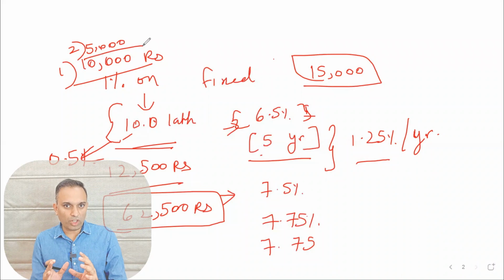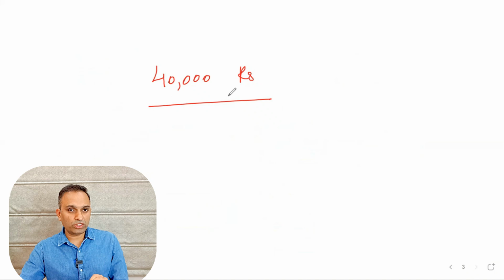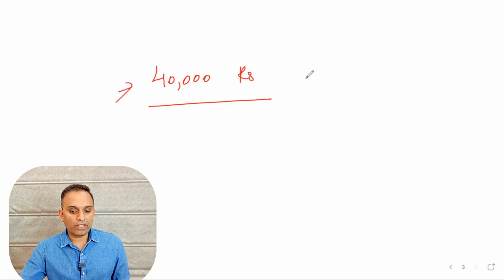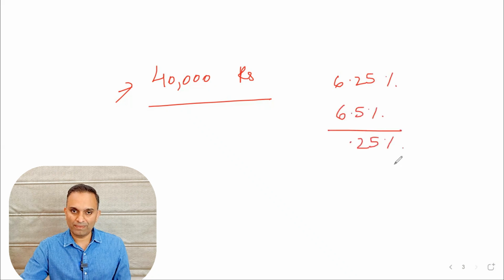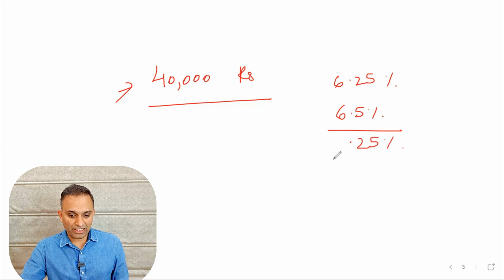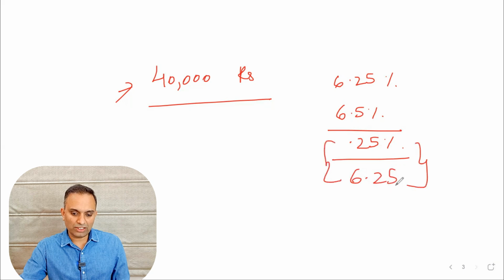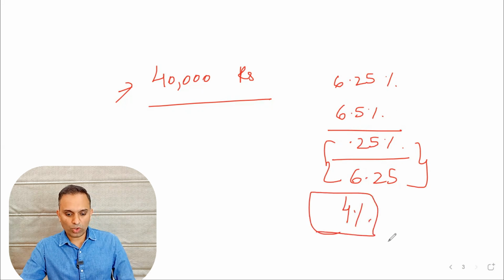Now let's move into the second topic and understand what is happening with your home loan. Let's assume we are paying 40,000 rupees as EMI on our home loan every single month. Now the repo rate increased from 6.25% to 6.5%, which means a 0.25% increase. Now a 0.25% increase, and the original amount was 6.25. So you can see the increase was roughly 4%. So if your repo rate is increasing by 4%, let's go back and understand.